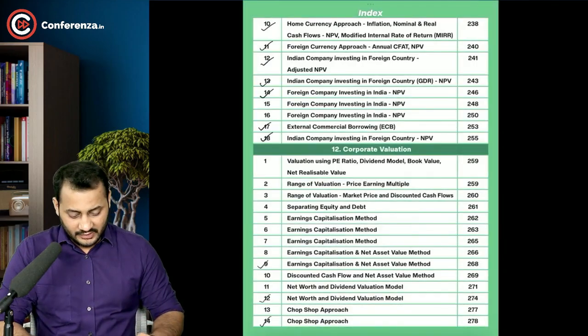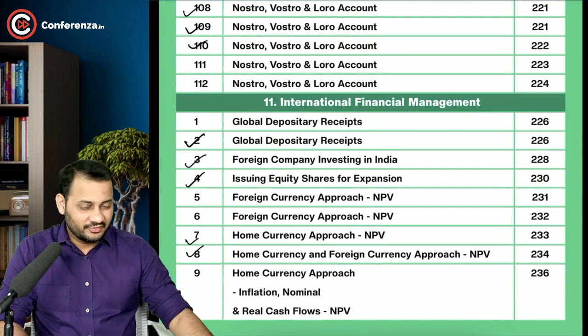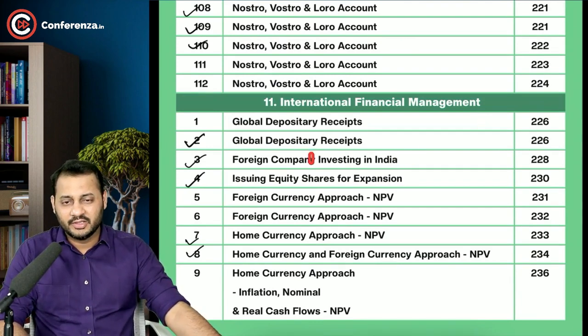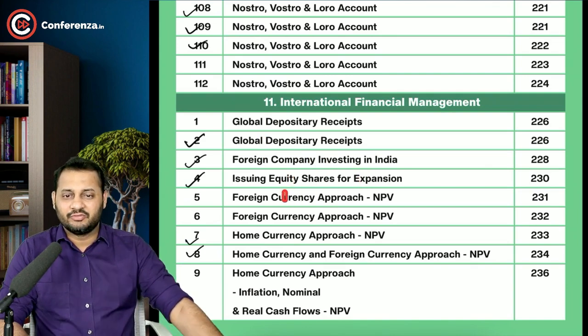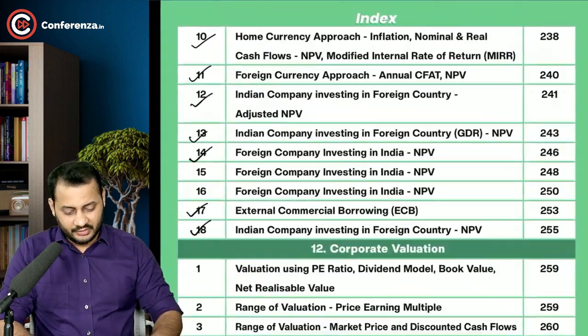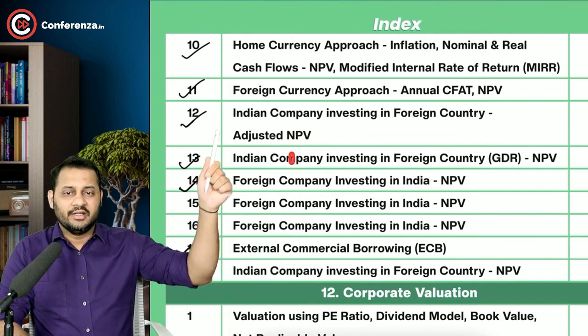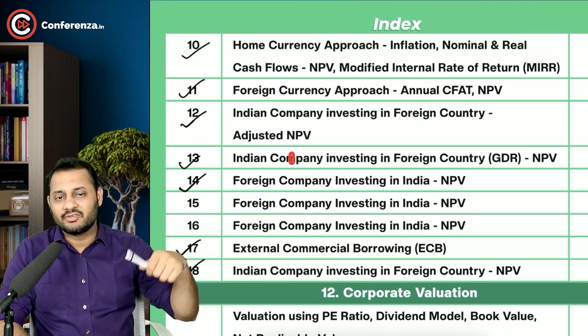We will have a look at the concept sheet, like what type of questions we are going to solve. See, you can clearly see that the first 2 questions are of global depository receipt. We are going to take the first one and I will keep the second one for your homework. Then foreign company investing in India issuing equity shares for expansion, then foreign currency approach, home currency approach. Okay, then we can see we have some Indian company investing in foreign country, foreign company investing in India. That is what is going on.